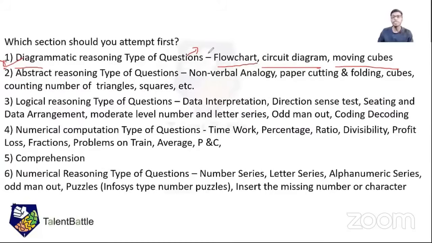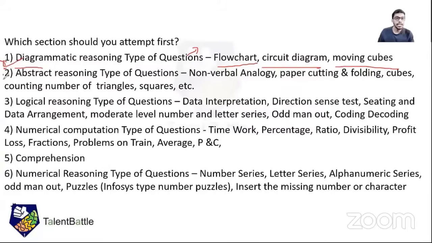As we have checked, I think question numbers 43 to 54 are diagrammatic reasoning. Somewhere around that, as we checked in the previous slide. So you can first go and solve the diagrammatic reasoning questions. Again, don't try to solve all the questions. There will be some questions which will consume time. Try to check which questions you can solve, and accordingly you can go ahead.